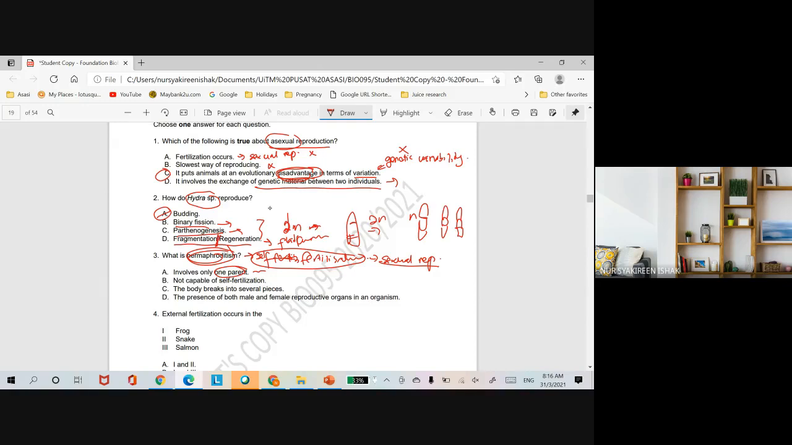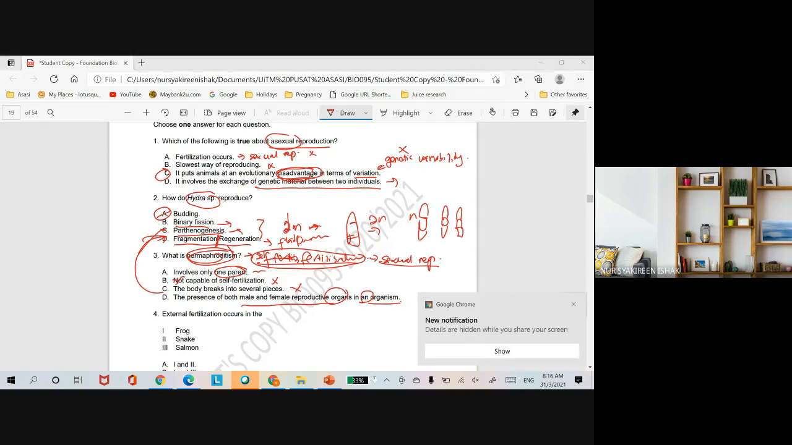So not capable of self-fertilization, salah lah kan, sebab tadi saya cakap ada self-fertilization. So wrong. C, the body breaks into several pieces, not correct, because this one is referring to fragmentation and regeneration. So statement D, the presence of both male and female organs in an organism, this one is the most accurate statement. So the answer will be D.